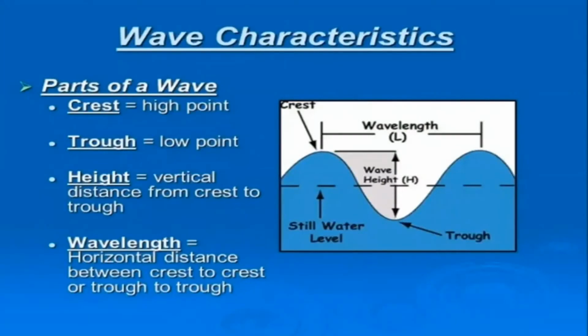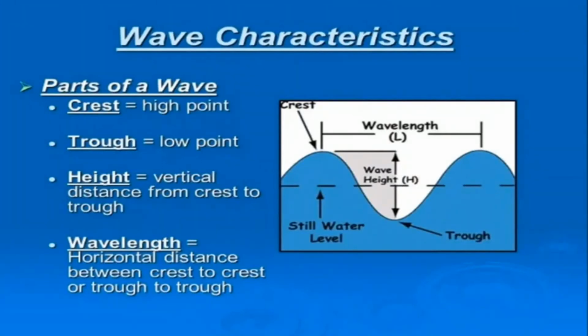Let us see the characteristics of the wave. The upward and downward movement of water will form a series of crest and trough. So the first part of the wave we will see is the crest. Crest is the highest point of the wave. Second, trough. Trough is the lowest point of the wave.